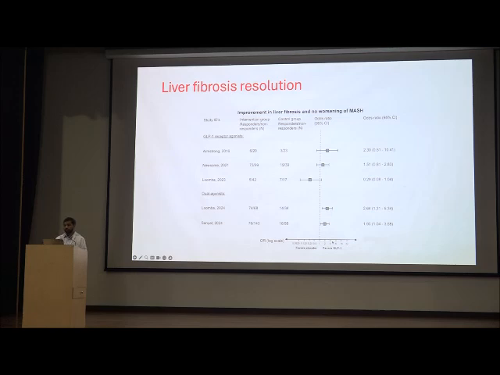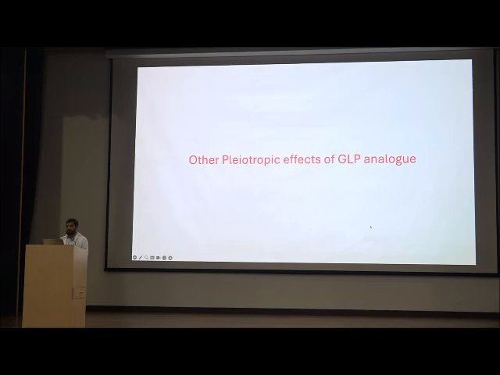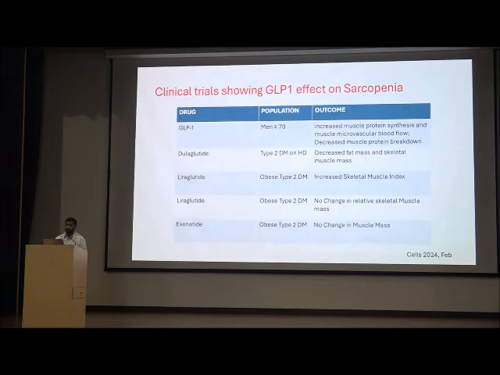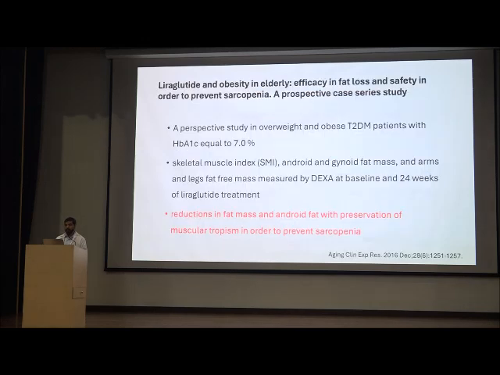Liver fibrosis reversal was also significant with the Armstrong study, Newsom study, and Lombard and Sanyal study, with the odds ratios of 2.3, 1.5, 2.6 and 1.3, which also favors fibrosis reversal. GLP analog favors the fibrosis reversal. Other pleiotropic effects of GLP analogs are seen in the form of sarcopenia: dulaglutide, liraglutide and exenatide increase the muscle protein synthesis and muscle microvascular blood flow, and decrease the muscle protein breakdown in patients with diabetes, and all the studies have shown that there is an increase in muscle mass.